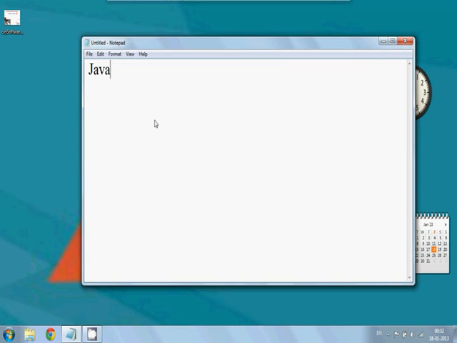And later, in 1995, they renamed the Oak programming language to Java. At that time, Java got more support from popular companies like Microsoft and Netscape Navigator. In 1996, the first version of Java was released, called JDK 1.0. Do you know what JDK is? JDK stands for Java Development Kit.